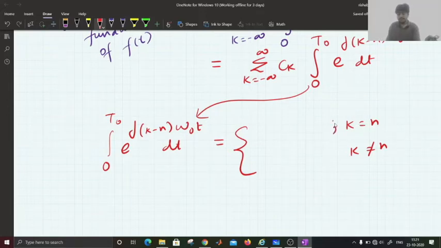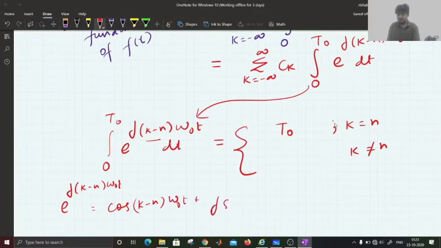If suppose we put k is equal to n, then its value will be t naught. You can see here, if you integrate it, you will get t naught. And for k not equal to n, now see e to the power j, using the Euler's form, it can be represented as cos (k minus n) omega naught t plus j times sine (k minus n) omega naught t. Now if you apply integration here,